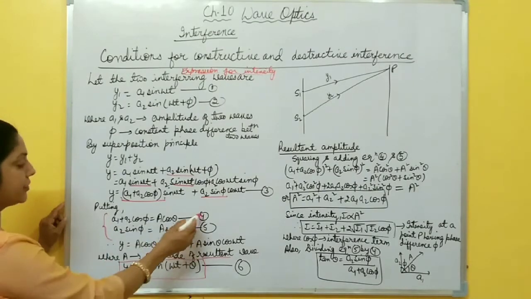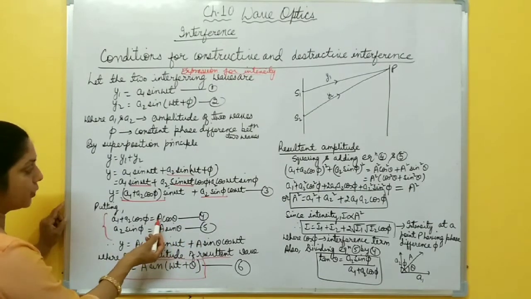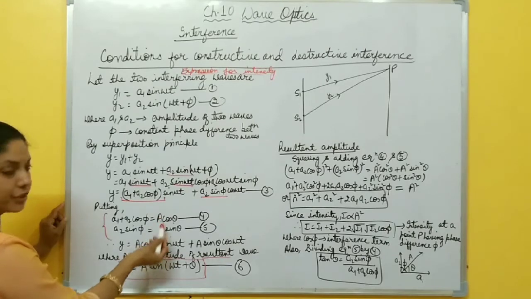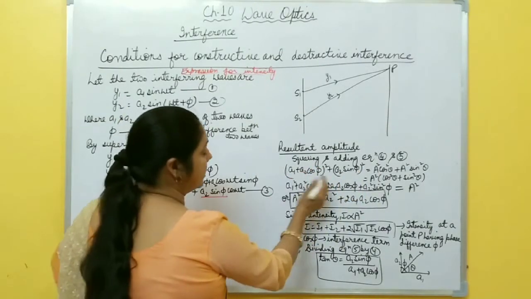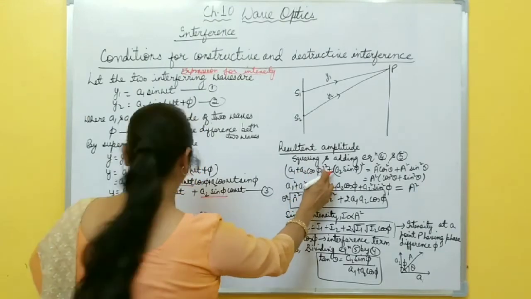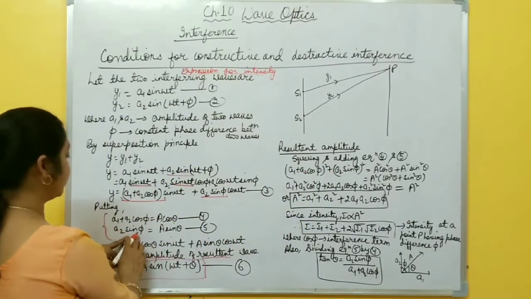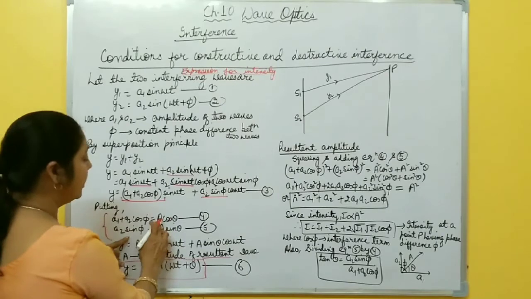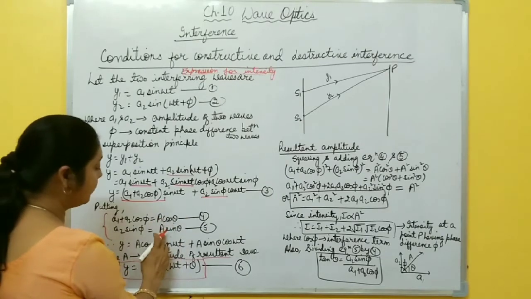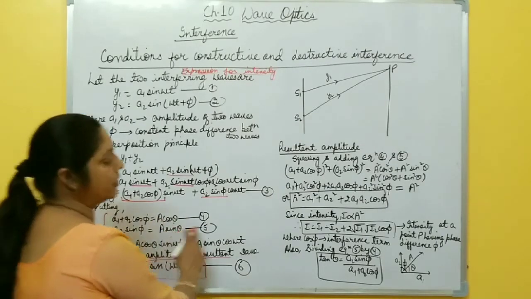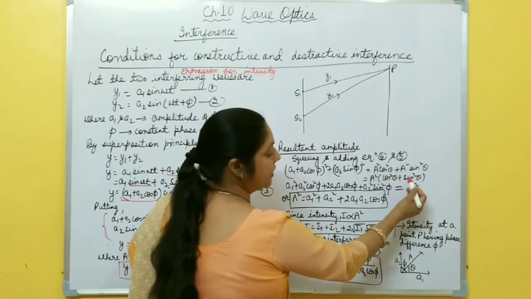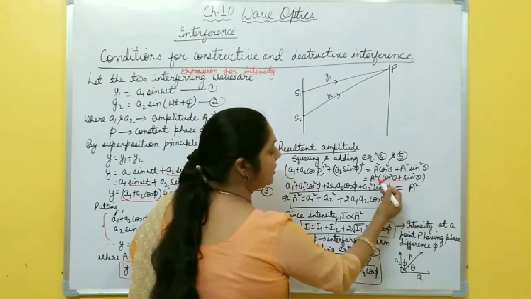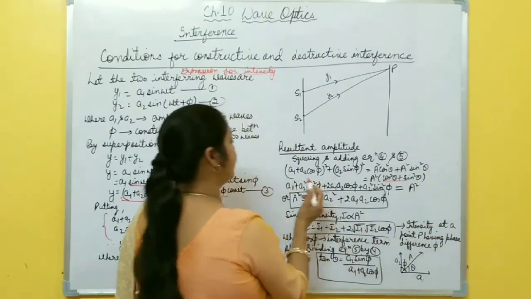Here these two equations 4 and 5, you just square and add. After squaring and adding, this becomes (a1 plus a2 cos phi) whole square plus (a2 sin phi) whole square equal to (A cos theta) whole square plus (A sin theta) whole square. You take A square common, cos square theta plus sin square theta becomes 1. So the right side becomes A square, and the left side is what?